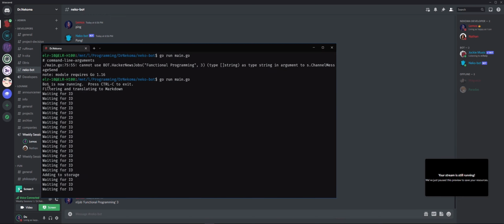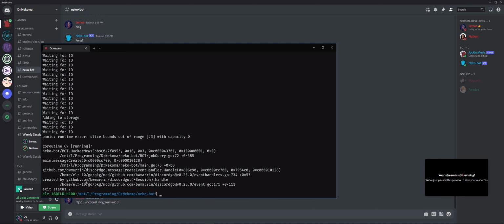It's doing its thing. Adding to storage already? Oh, slice bounds out of range with capacity 0. Oh, it found 0. Yeah, because it didn't find any jobs with functional programming in the name.